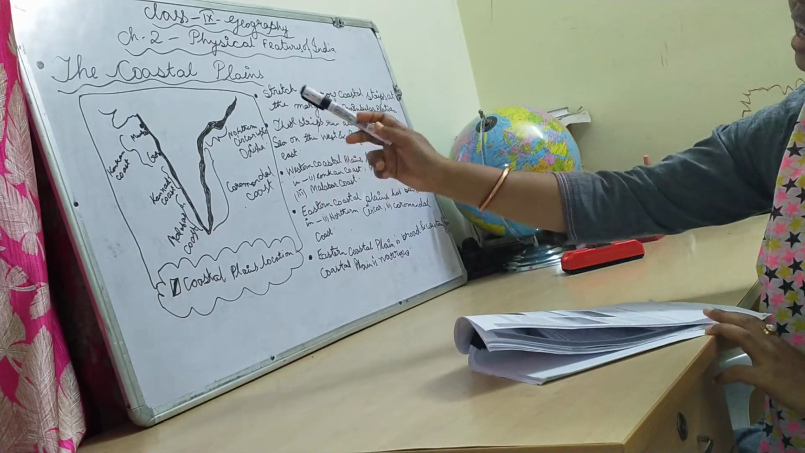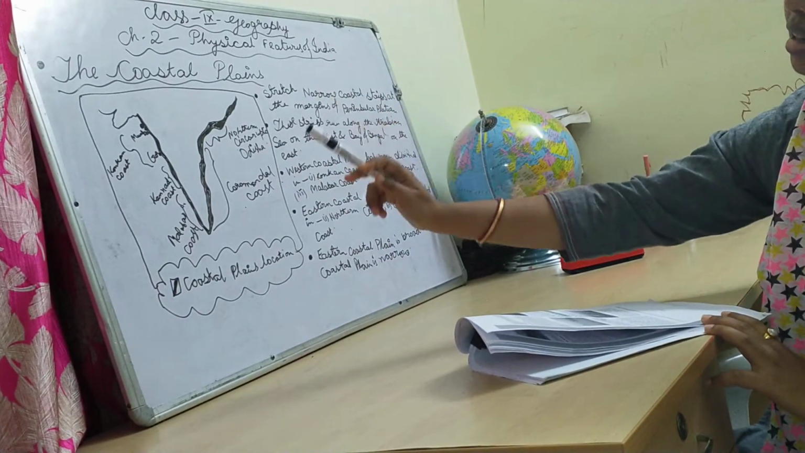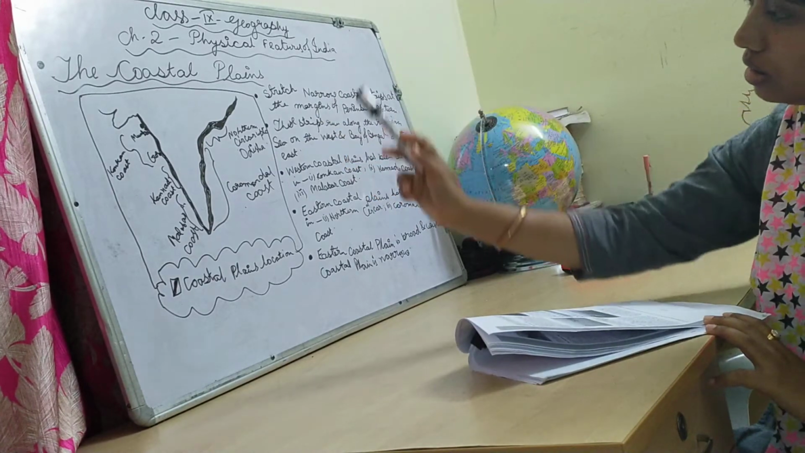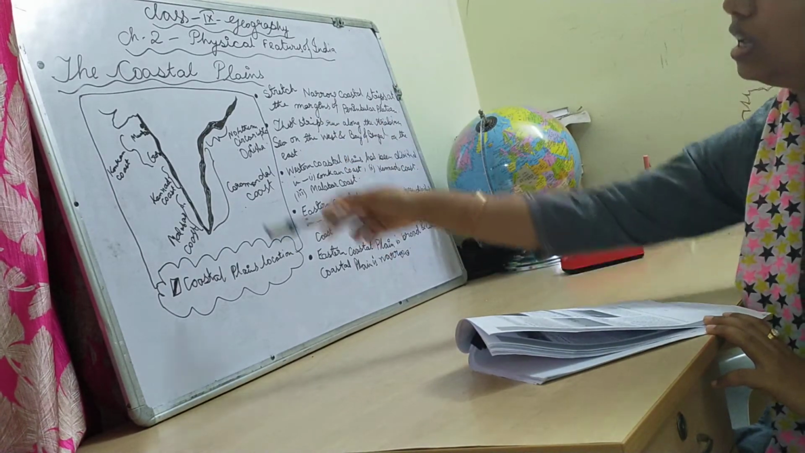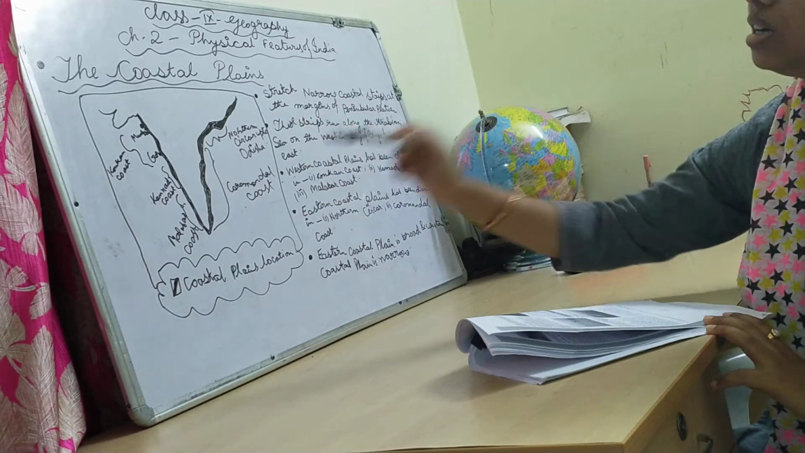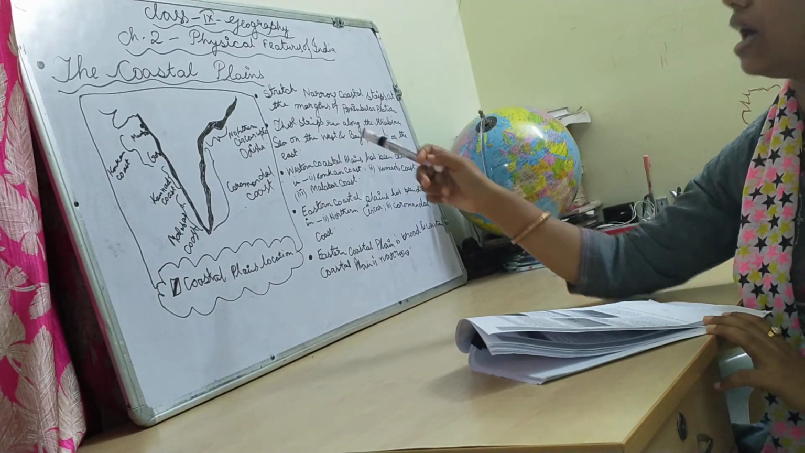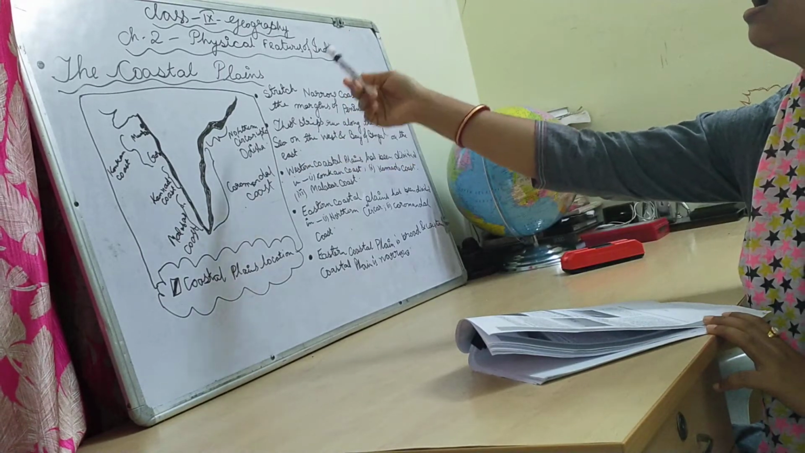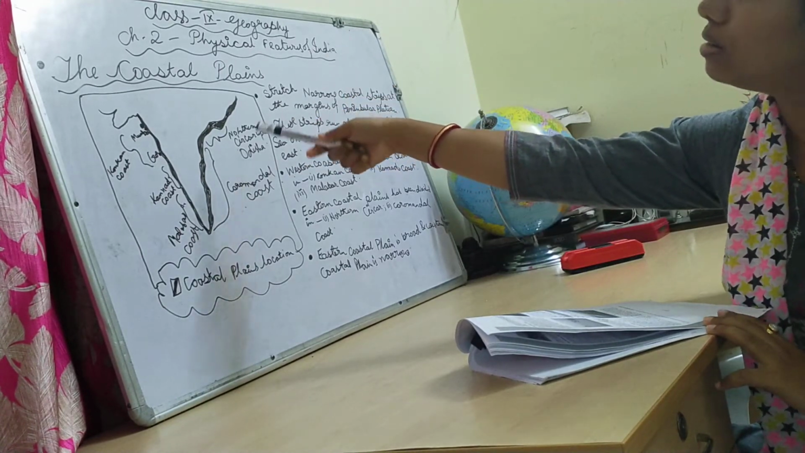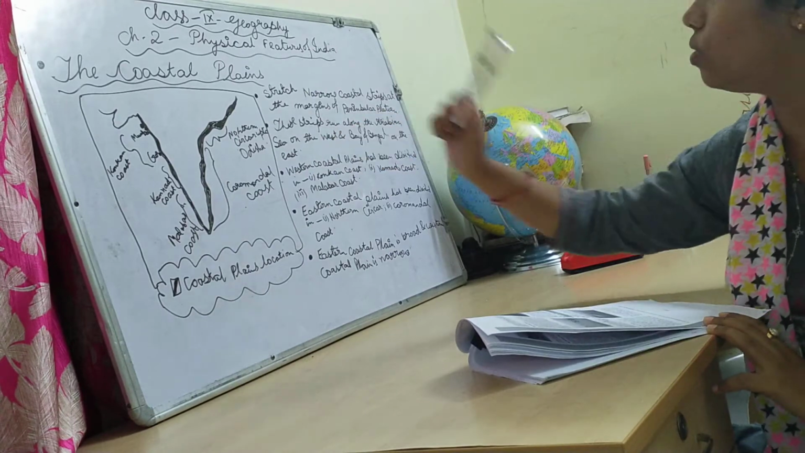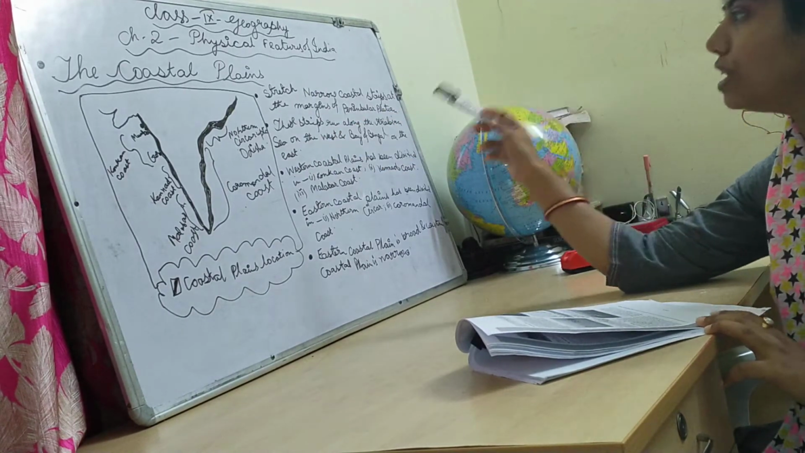The coast lying just beside the Arabian Sea on the western side is called the western coastal plain, and the one located just beside the Bay of Bengal is called the eastern coastal plain, children. Okay, from here you can find it out.